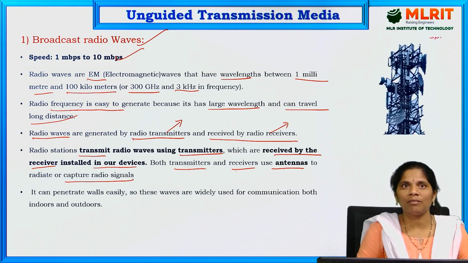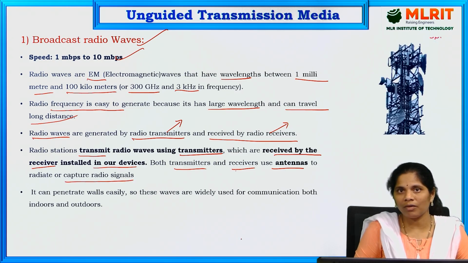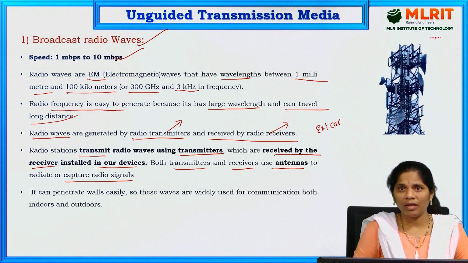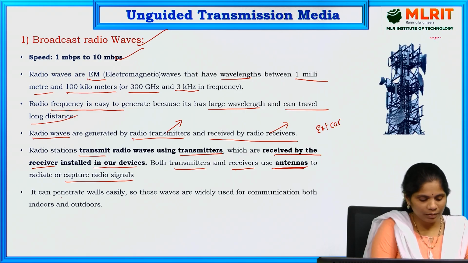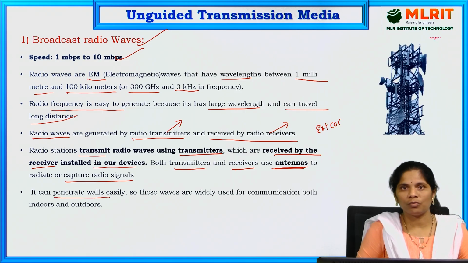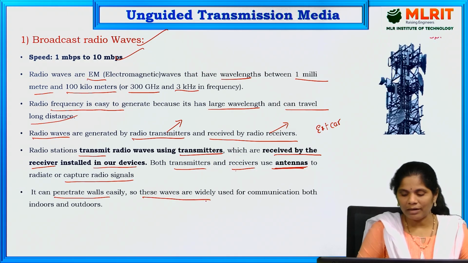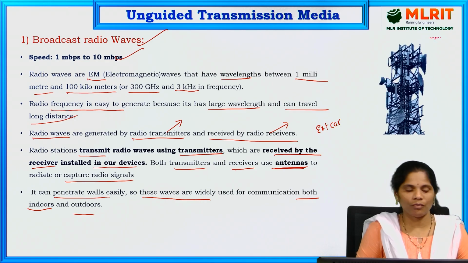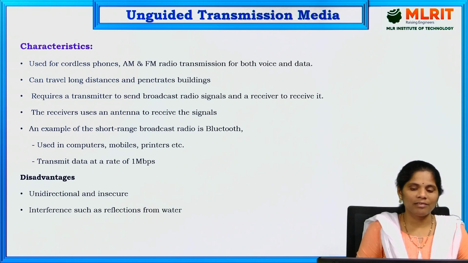So, in real time, where exactly are we going to use radio waves? Take the example of a car. We are using FM radio, where we have an antenna on top of the car for receiving the radio signal. That is an example of radio waves. At the same time, it can penetrate walls also. So, these waves are widely used for communication, both indoor and outdoor. And these are the characteristics of the radio waves.